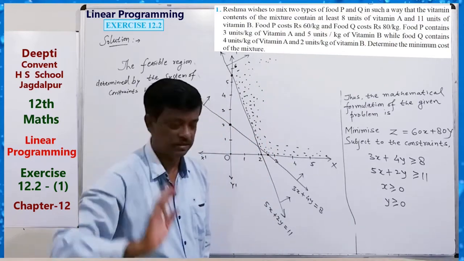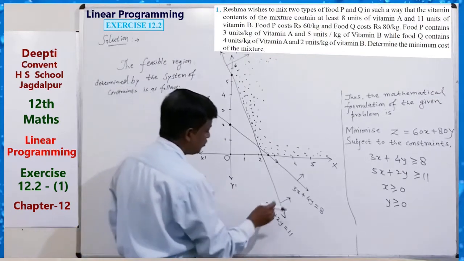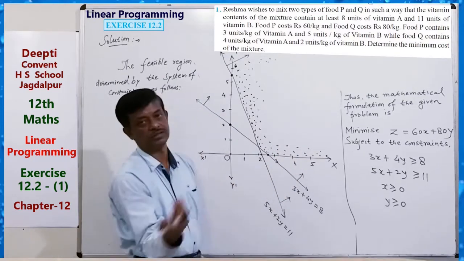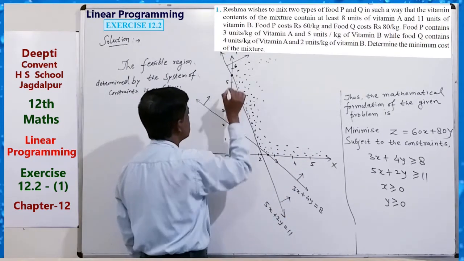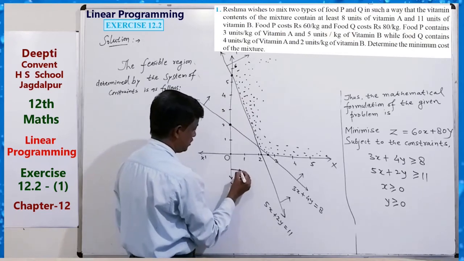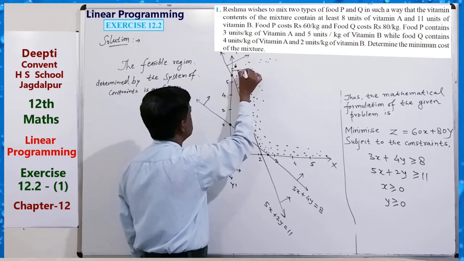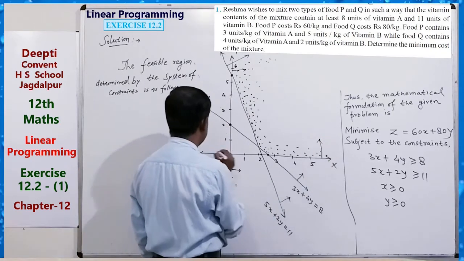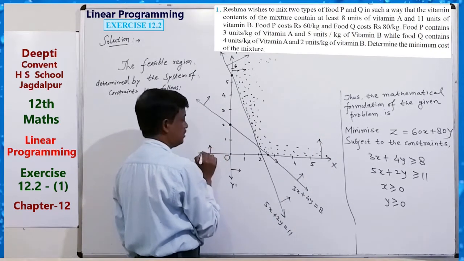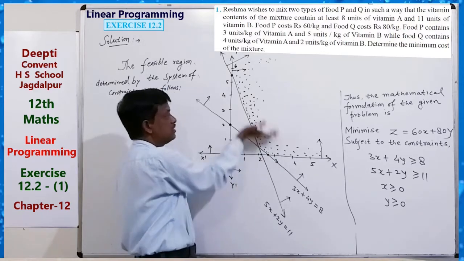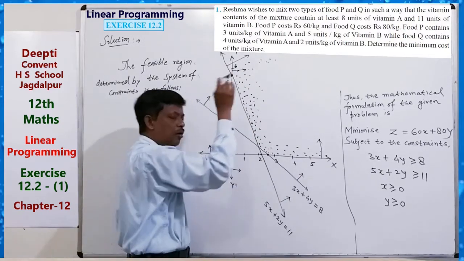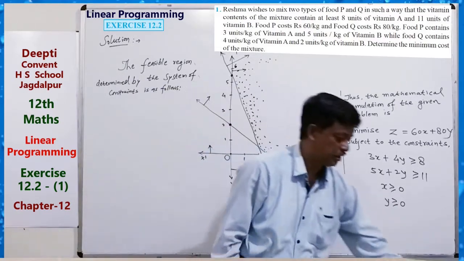Also here, see that. Why do we not take it like this? Because x is greater than or equal to 0, y is greater than or equal to 0. That means x greater than 0 means this side, and y greater than 0 means this side. So it is always in the first quadrant.